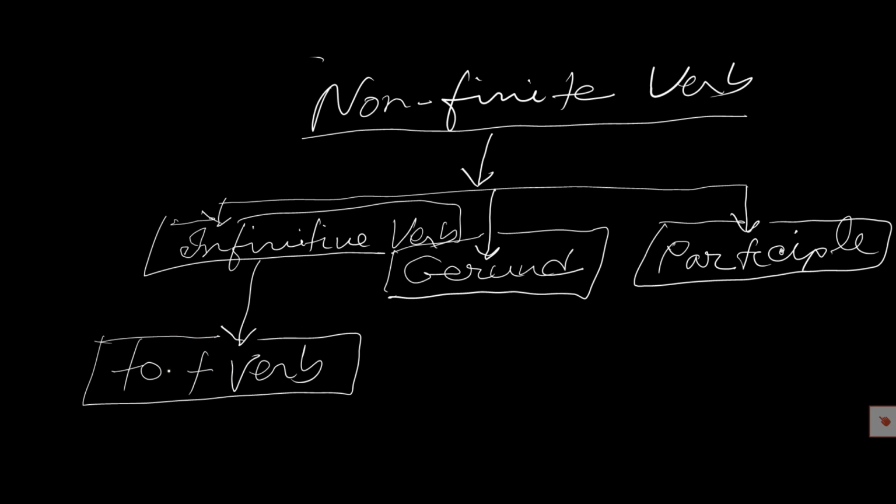The base form after to is called infinitive verb, or we can say in another way, the base verb, the main verb, the present verb in the present form that takes preposition to, and it is non-finite verb.